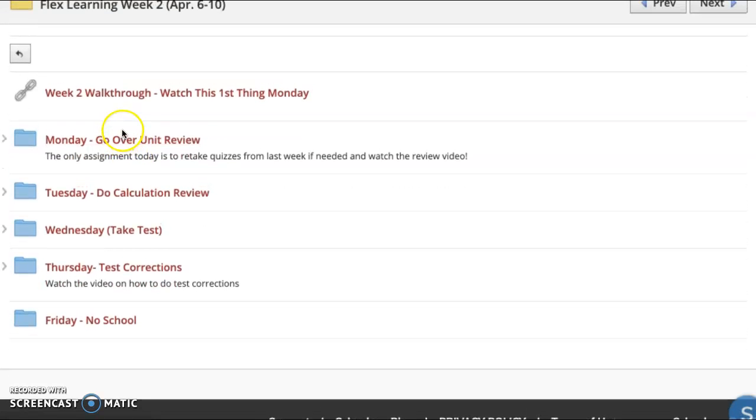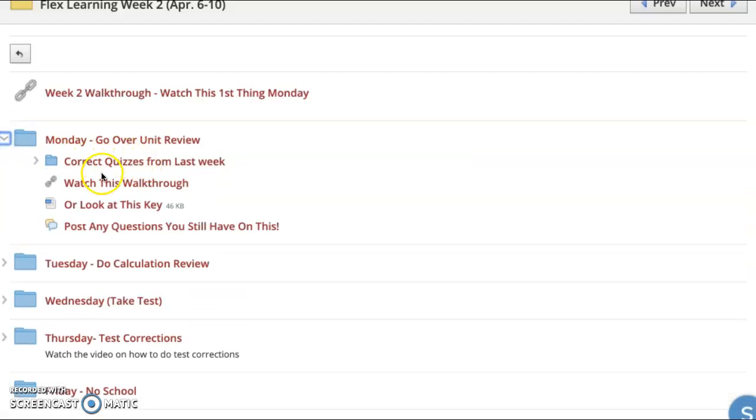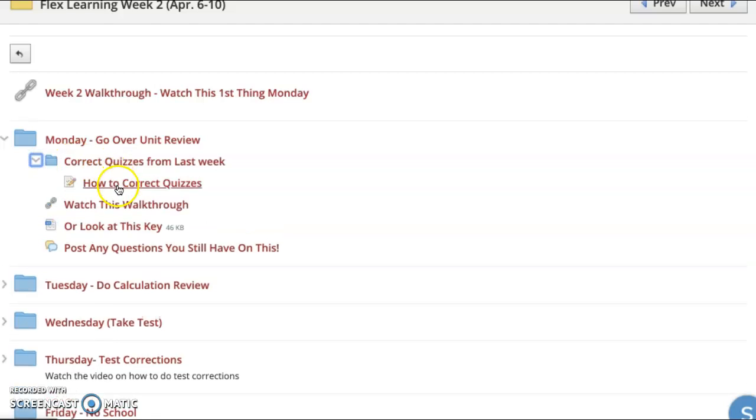On Monday, we're going to go over the unit review. The big idea here is to watch the walkthrough or look at the key to correct your unit review. You can post any questions that you still have here, and I'll work on answering them by the time we take the test on Wednesday. But the main idea is to correct our quizzes from last week.